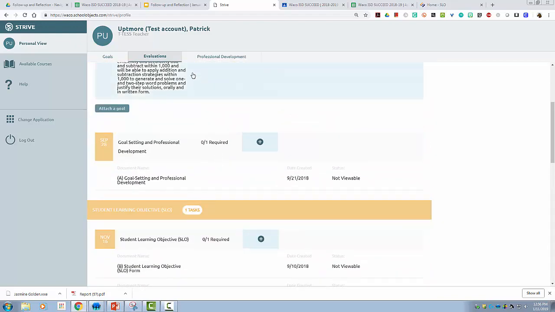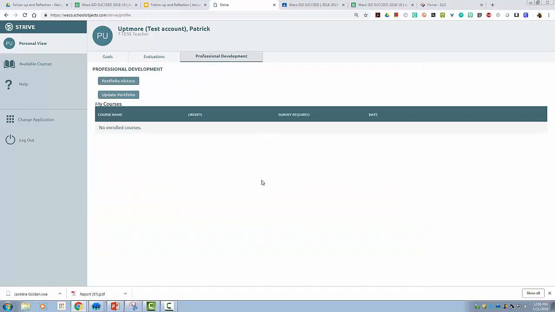The other thing you can do, it's a great time to check up on your professional development portfolio. You can view your portfolio now directly in Strive. You don't have to go into the workshop application.